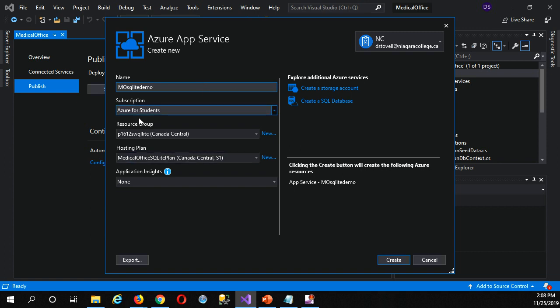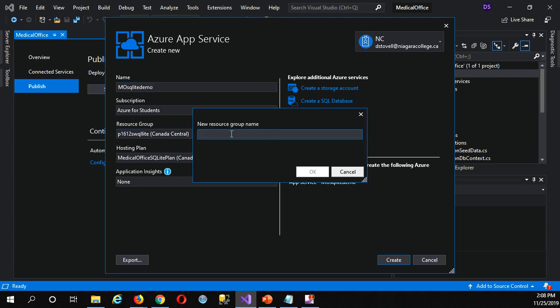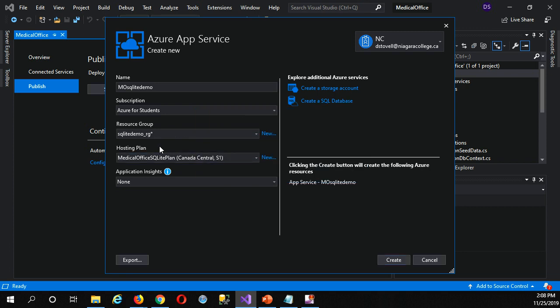So my subscription is Azure for Students. I'm going to show you creating a new resource group. Just make up a name, something that makes sense. I usually put RG at the end of my resource group name, just so I know it's a resource group. The idea of a resource group is it allows you to group resources. So if you want to pick them up from one subscription, maybe later on you're going to decide, I'm going to keep using Azure, I'm going to get a pay-as-you-go subscription, then you can pick up the resource group and just move it from the one subscription to the other. Things like that. Or delete the entire resource group.